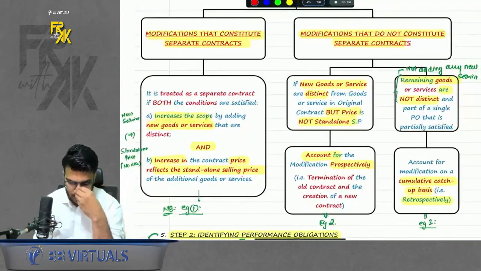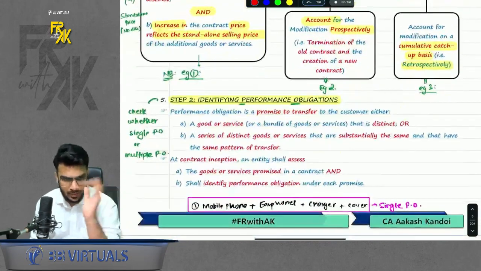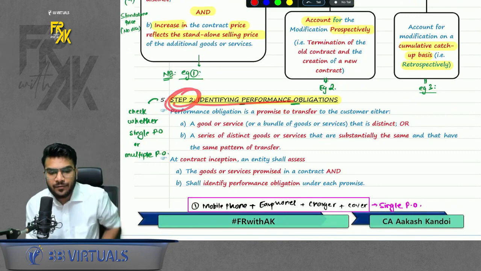So this was our step number 1, which we completed. I hope this is very much clear to you. I have done a very detailed revision of this. Now next point, step number 2, identifying the performance obligation.